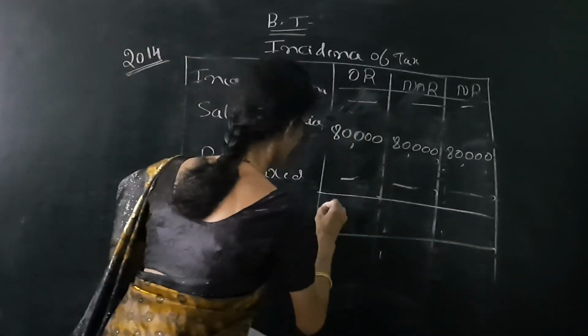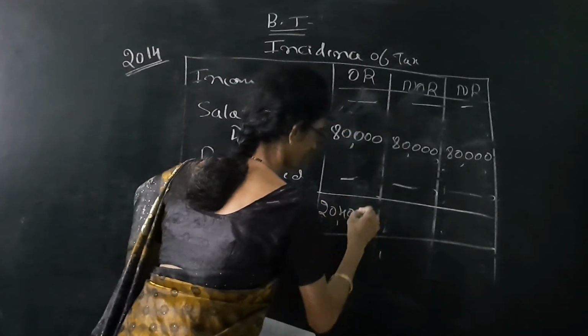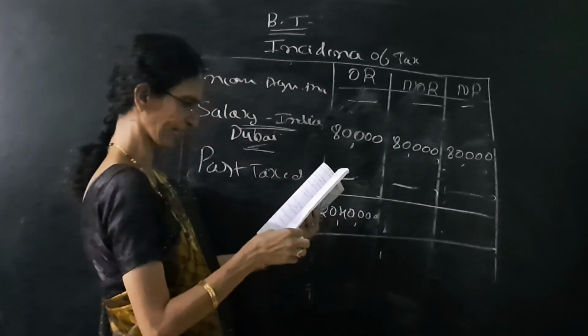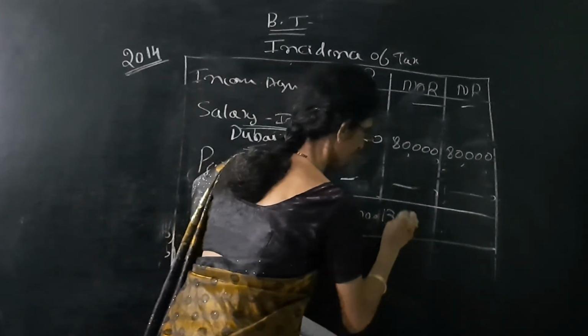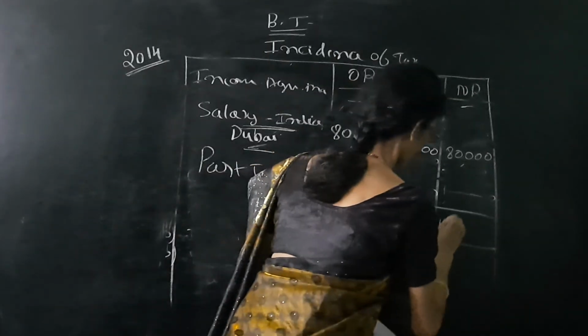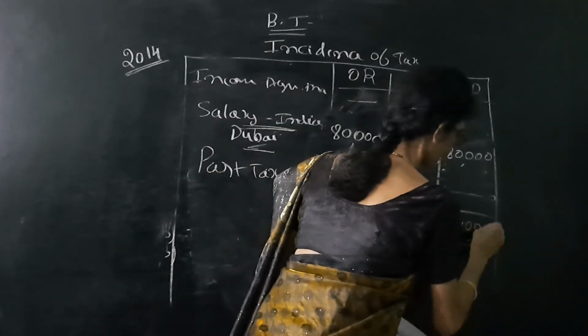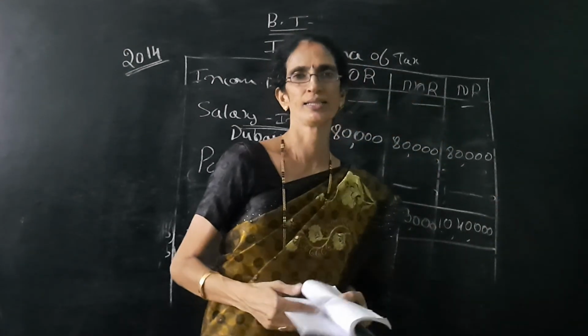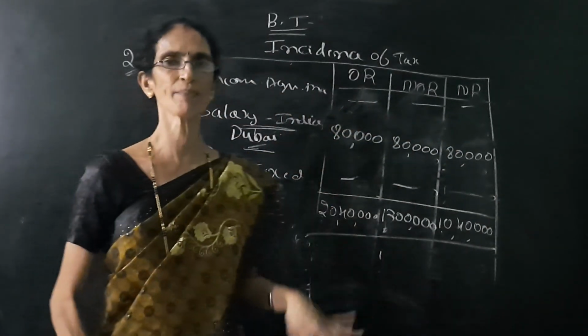Then the total is first column 20,40,000. Second column is 13 lakh. Then the last column is 10,40,000. With this we can end the problem, over.